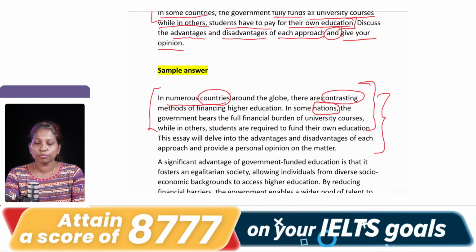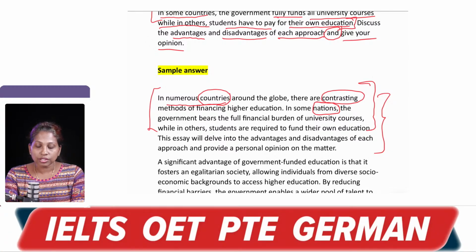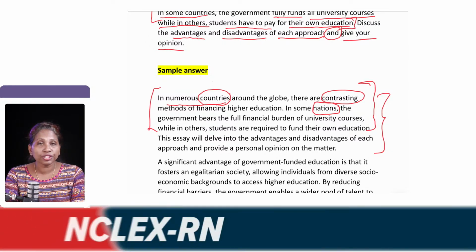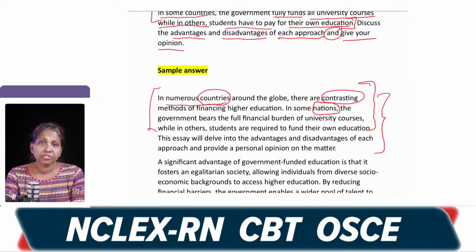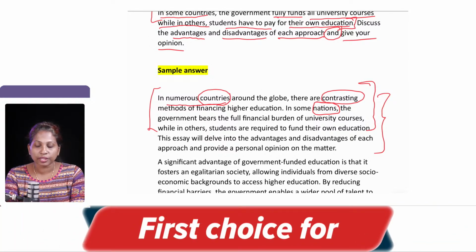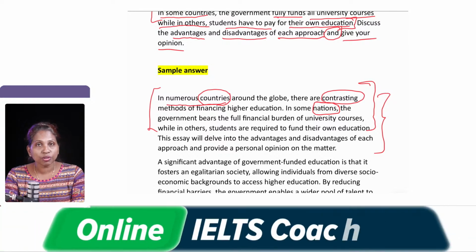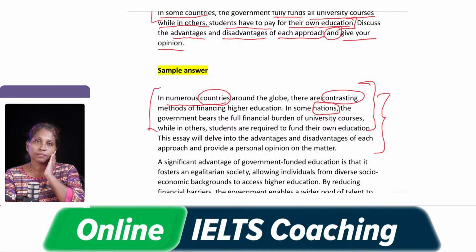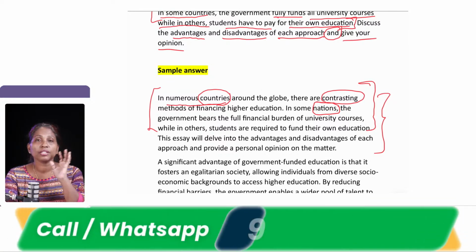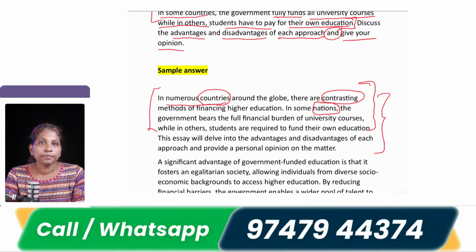So the essay will delve into the advantages and disadvantages of each approach, or you can write merits and demerits if you want to paraphrase, and provide a personal opinion on the matter. So that completes your introduction.